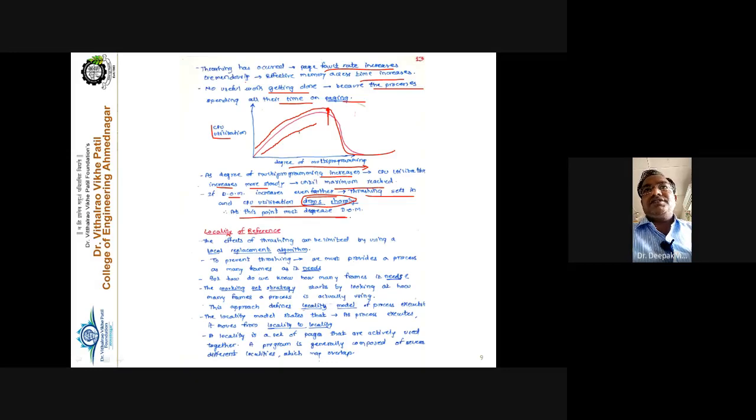At this point, we must decrease the degree of multiprogramming. From this point, you must reduce the number of processes in the main memory, so that your CPU utilization will remain constant and there will be no thrashing. So what does thrashing mean?